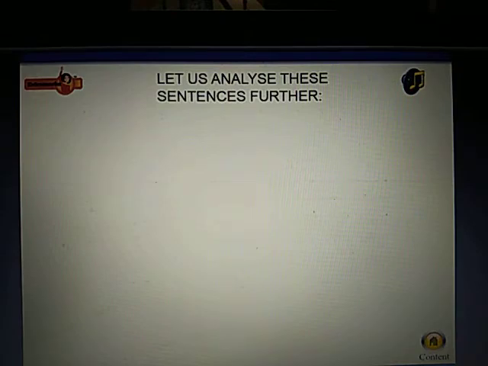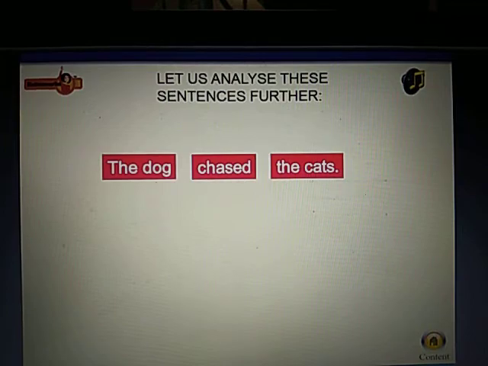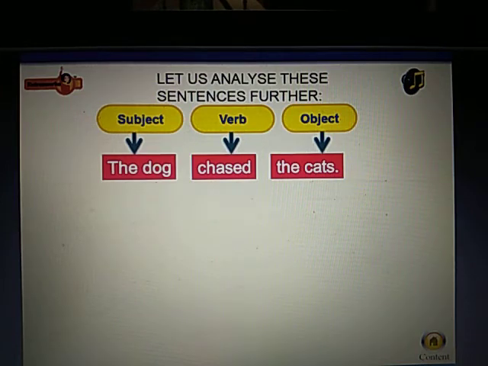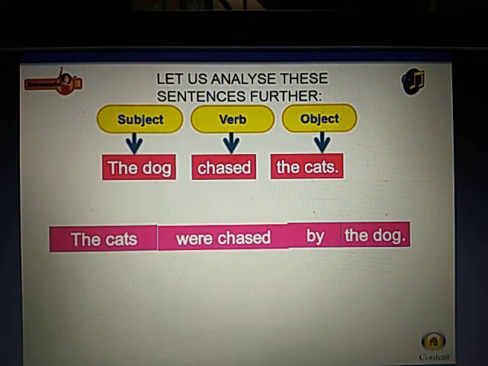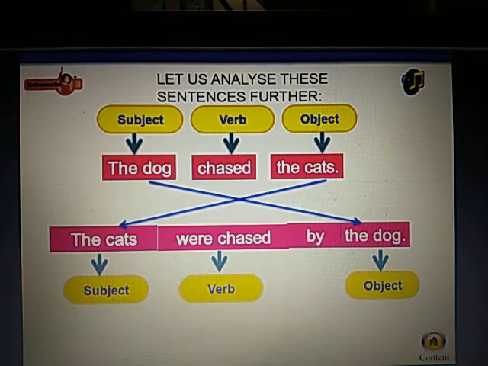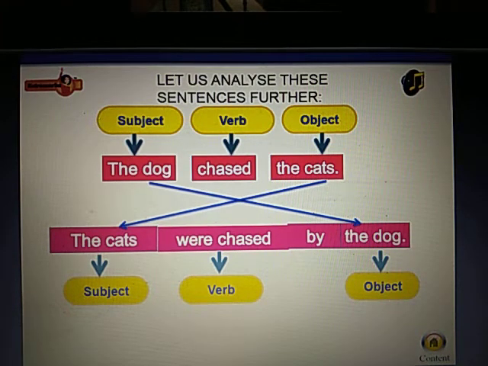Let us analyze these sentences further. Active sentence. The dog chased the cats. The dog. Subject. Chased. Verb. The cats. Object. Passive sentence. The cats were chased by the dog. The cats. Subject. Were chased. Verb. The dog. Object. What did you observe? The dog, which works as subject-doer in the active sentence, plays the role of object-doer in the passive sentence. Similarly, the cats, which is object-receiver in the active sentence, functions as subject-receiver in the passive sentence.